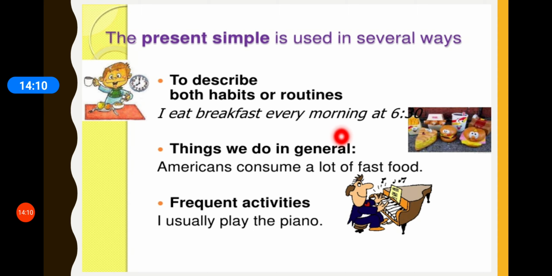Generally, what is done? Like, Americans consume a lot of fast food. That is a general perception about Americans, that they consume a lot of fast food. Frequent activities. Frequent means something that we do quite often. Like, I usually play the piano. Right?